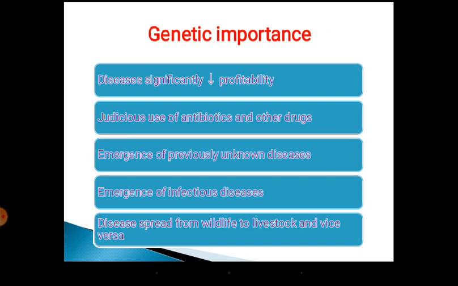Okay, then the third point is the emergence of previously unknown diseases. Just now I told you, with adaptive immunity, when several sets of vaccines are given, it will give immunity for the specific antigen. It cannot protect you from the other diseases which are not seen or not vaccinated. For that reason, again, genetic disease resistance becomes important.